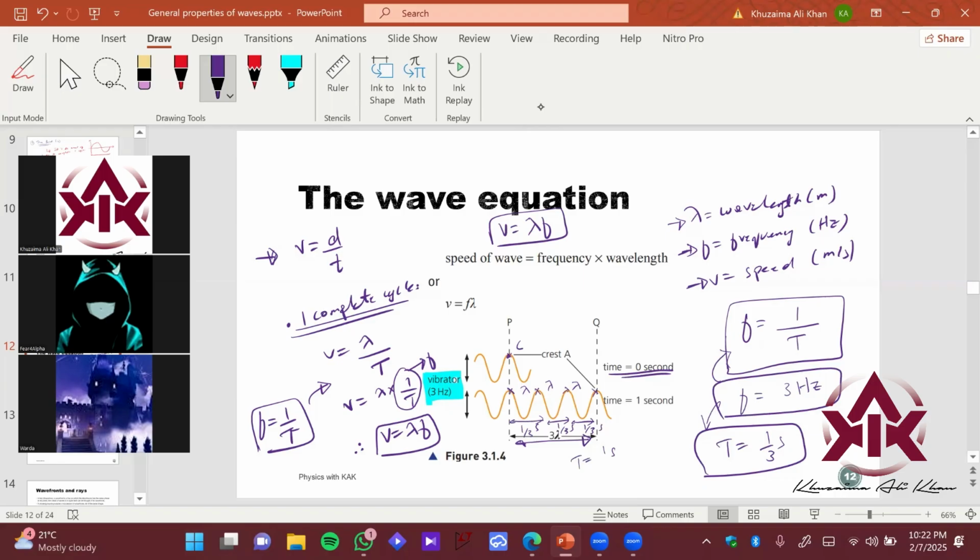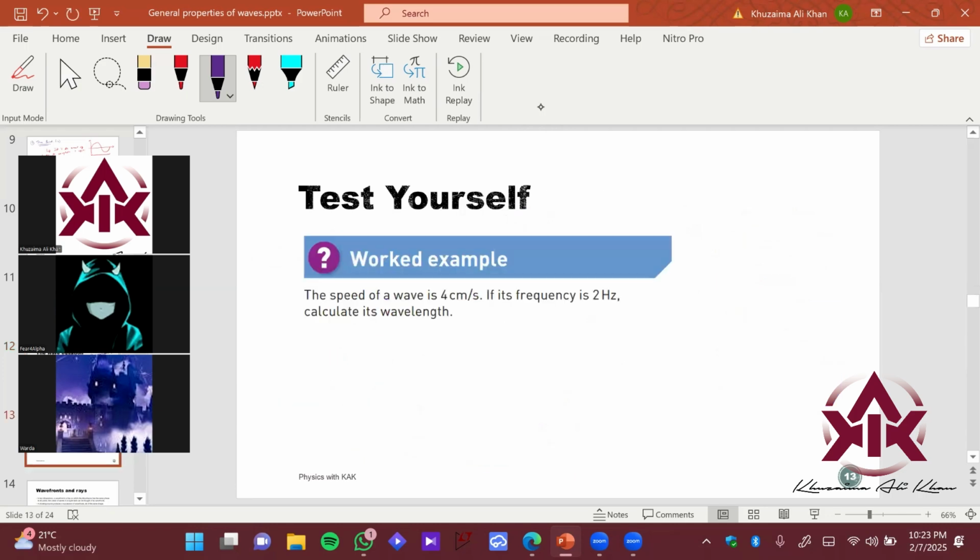That is 3 wavelengths in a time period of 1 second, right? So this is how you relate time and frequency. Frequency and time period are inversely proportional to each other, right? If you have high frequency, you will have a smaller time period. So that's how you can relate this. Keeping this in mind, quickly solve this question and give me an answer.